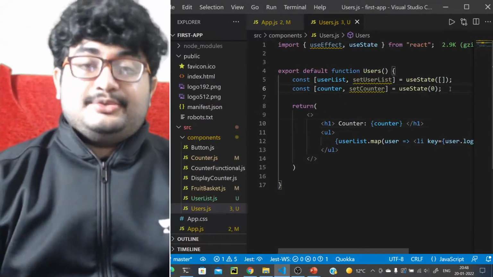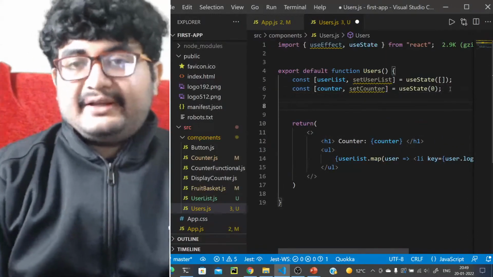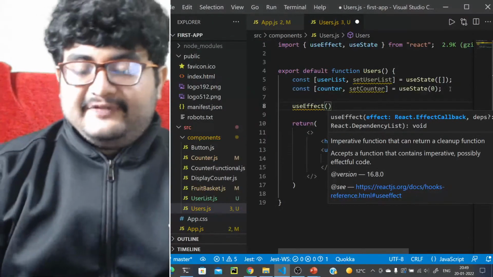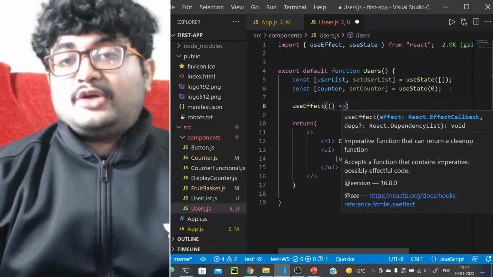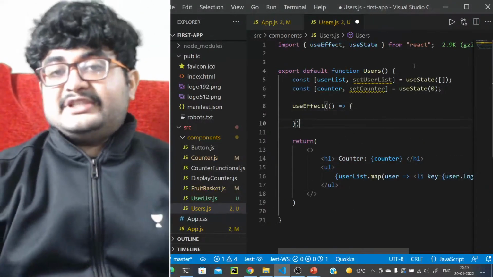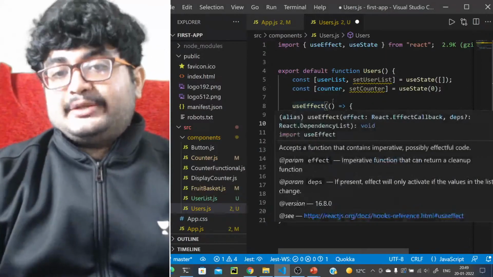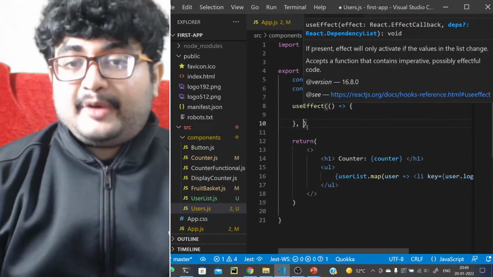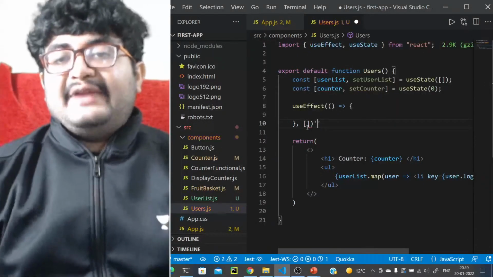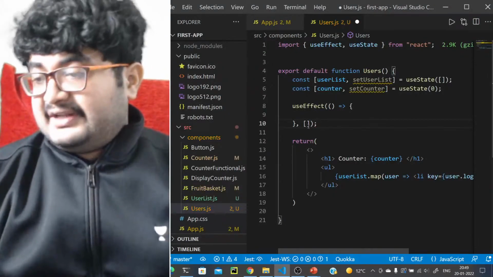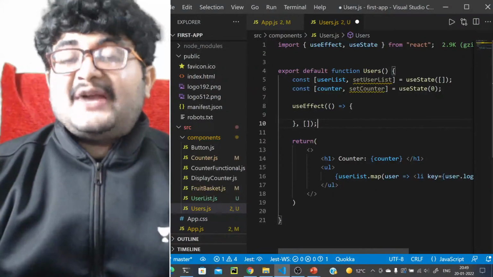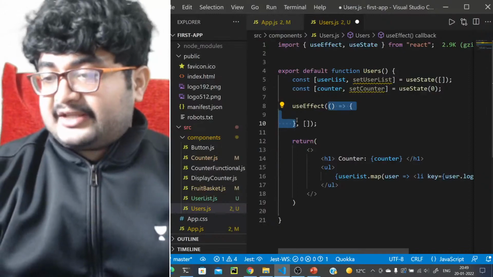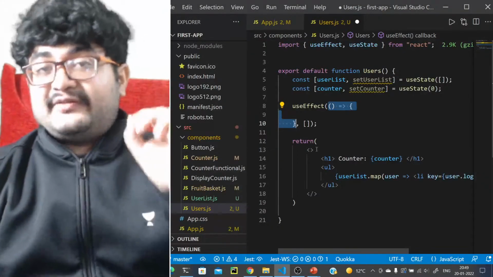Now let's add a useEffect. Okay, what is useEffect? How does it work? useEffect will be a hook, definitely. What does it take? The first argument it takes is a function which is called the effect. So this function will be executed. When this function will be executed will be decided upon the list of dependencies that you pass here. Whenever this list of dependencies changes, this function will be called. Whatever function you passed in the first argument, and in the second argument you pass the list of dependencies.